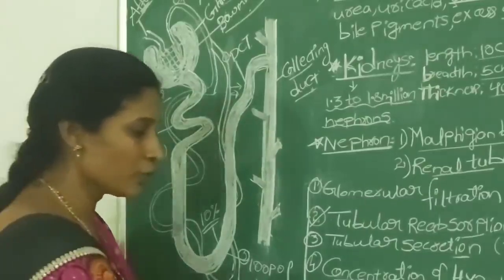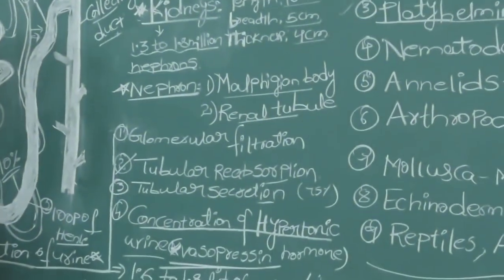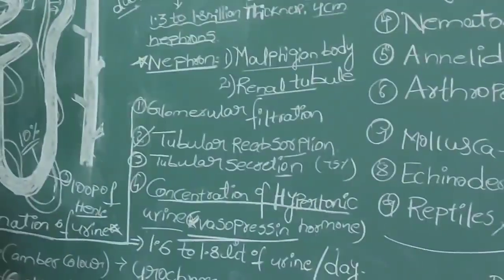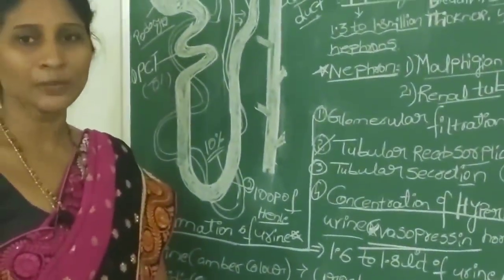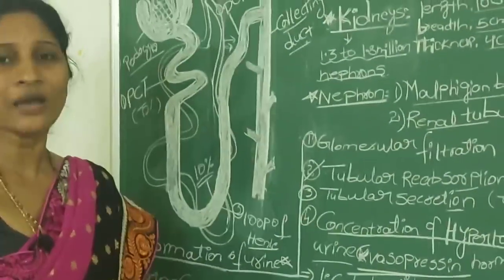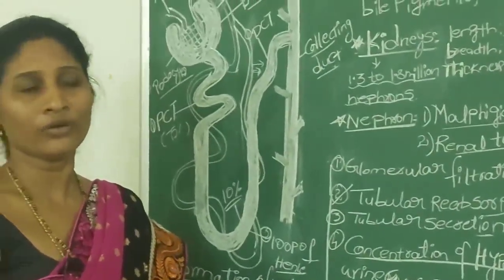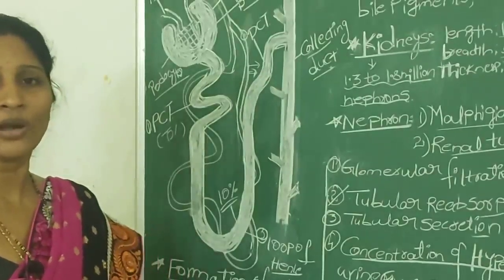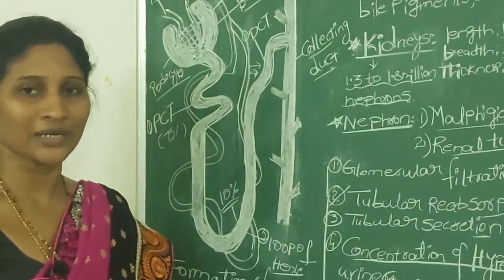If the vasopressin hormone is not released in sufficient quantity, it leads to a condition known as diabetes insipidus. They excrete frequent, high quantities of urine. That condition we call diabetes insipidus.